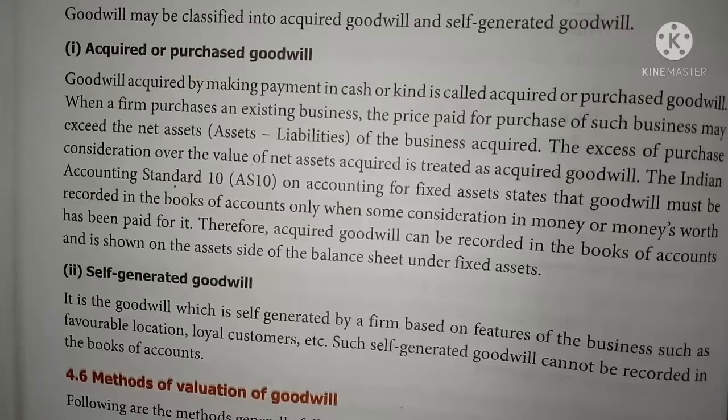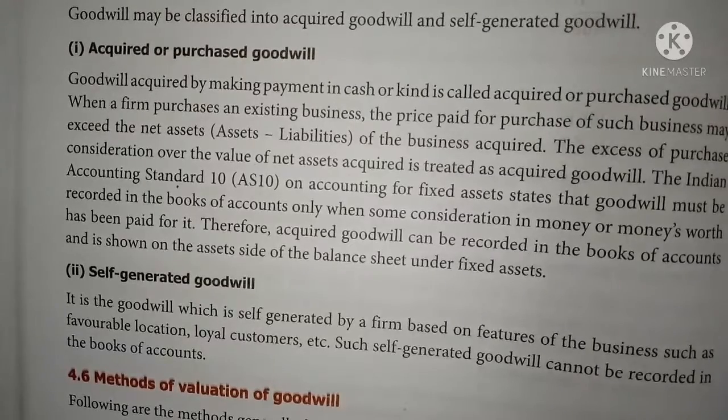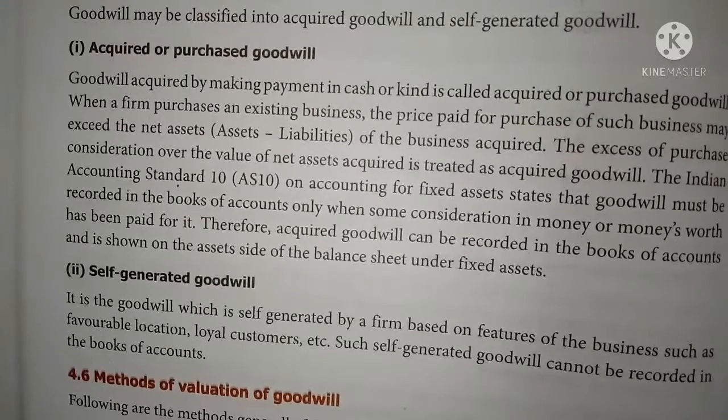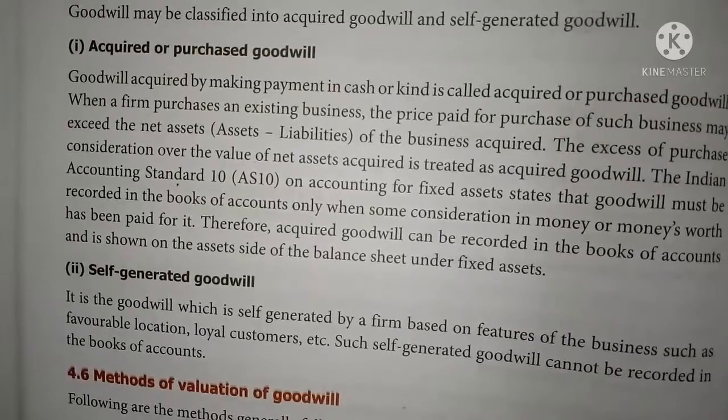The Indian Accounting Standard 10 on accounting for fixed assets states that goodwill must be recorded in the books of accounts only when some consideration in money or money's worth has been paid for it. So the goodwill will be valued on the purchase value of the business, and that purchase consideration in money or money's worth is called goodwill. Therefore acquired goodwill can be recorded in the books of accounts and is shown on the asset side of the balance sheet under fixed assets.